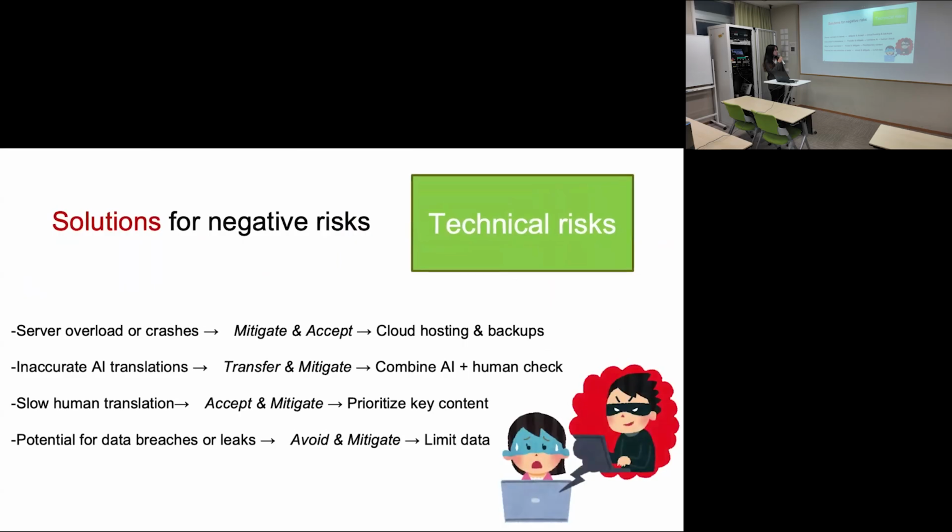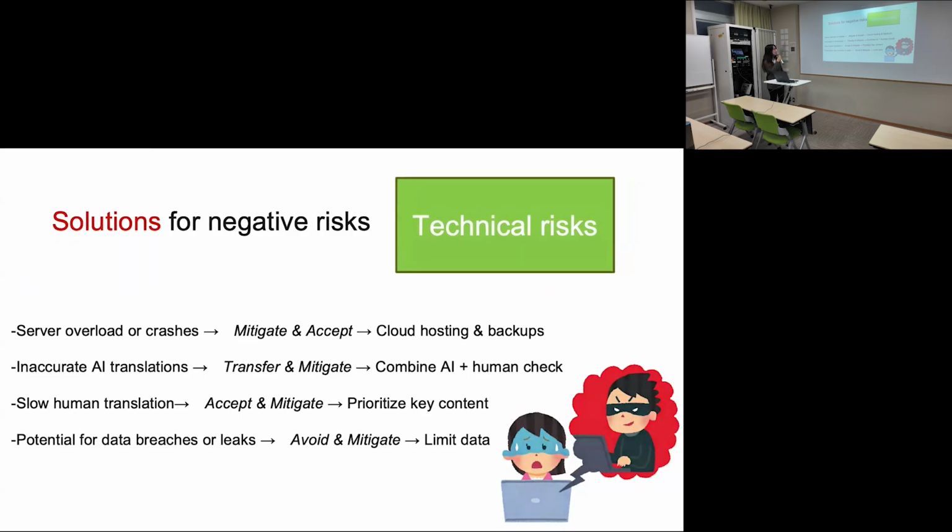For the technical risks and our potential solutions, if the server is overloaded or crashed, we mitigate or accept it through cloud hosting and backups. If AI translations are inaccurate, we will combine them with a human check. We will hire interpreters for that. If human check and translation take time, we prioritize the key content. And for potential data breaches and leaks, we'll try to limit the data.